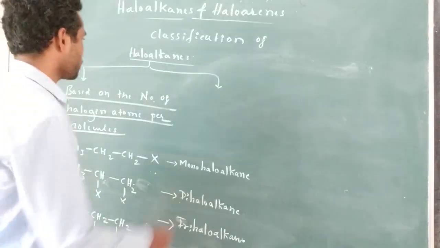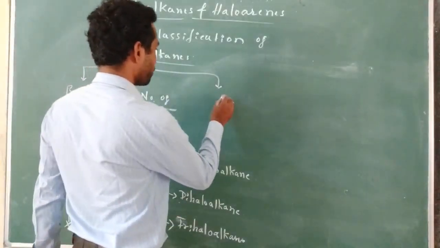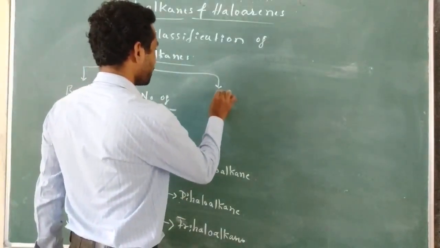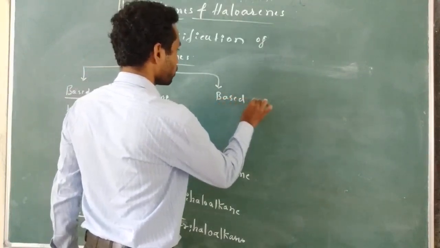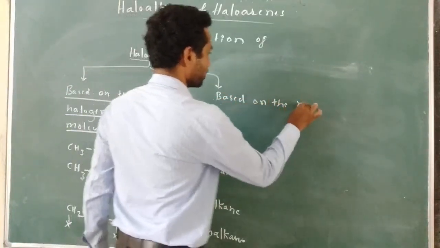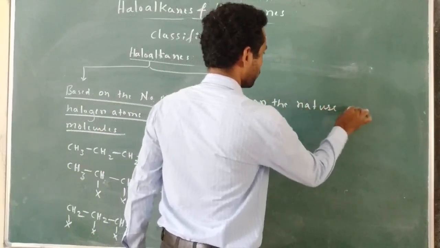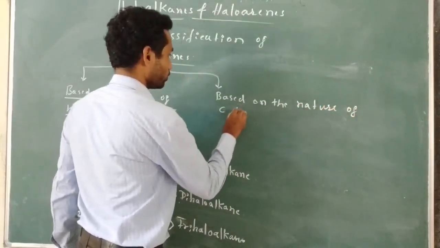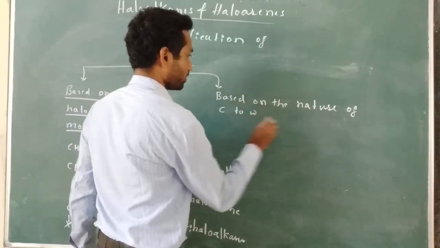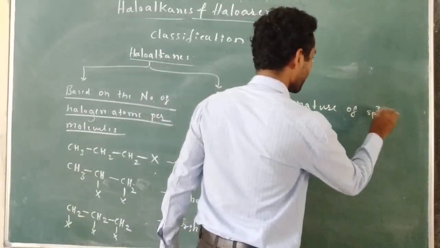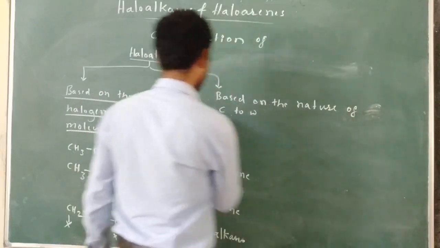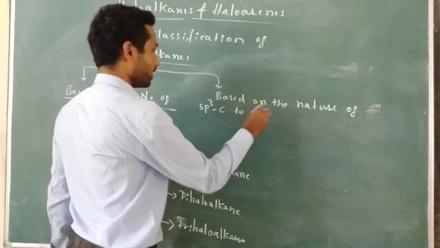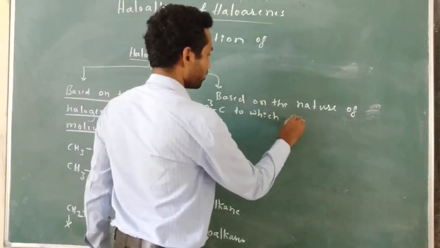Right. So now the second class is classification based on the nature of the sp3 hybridized carbon to which the halogen is attached.